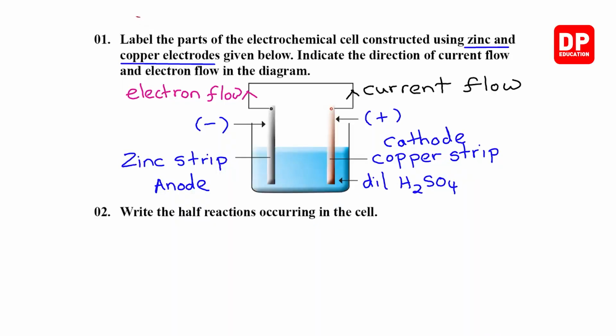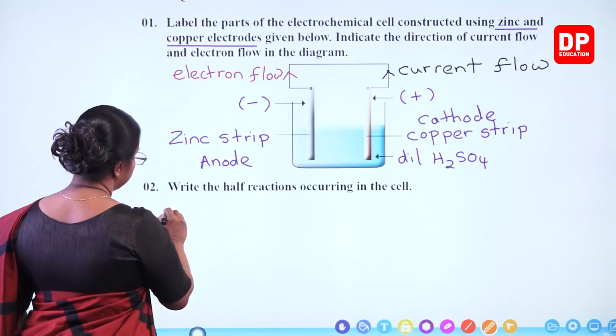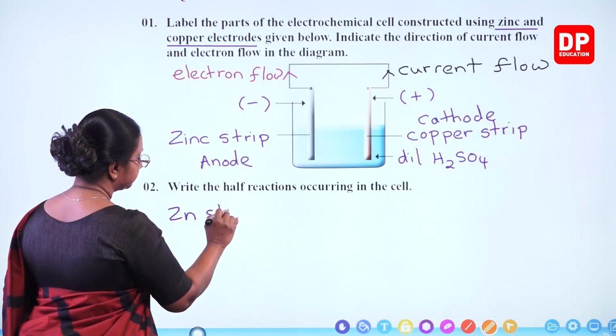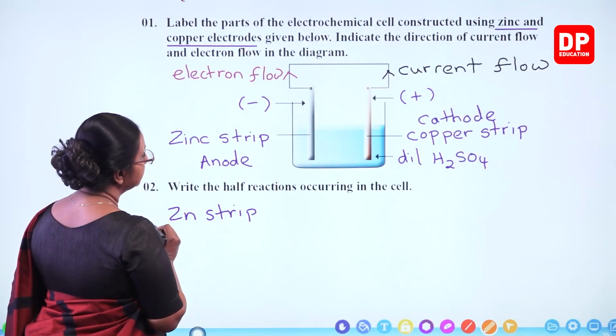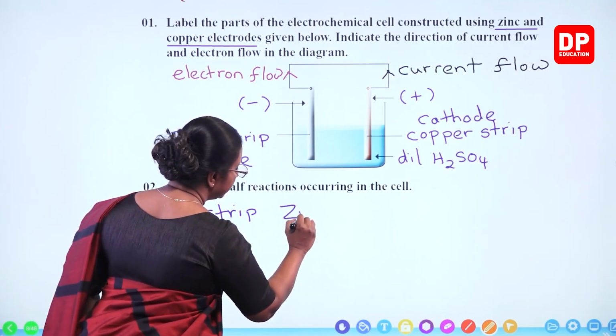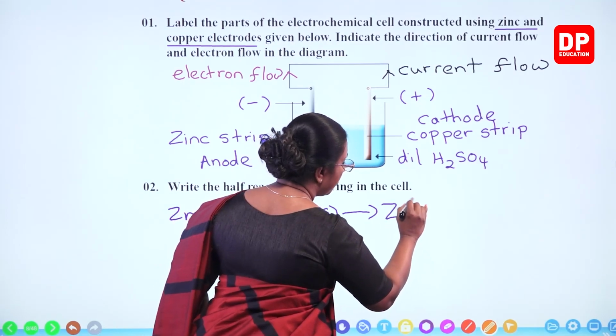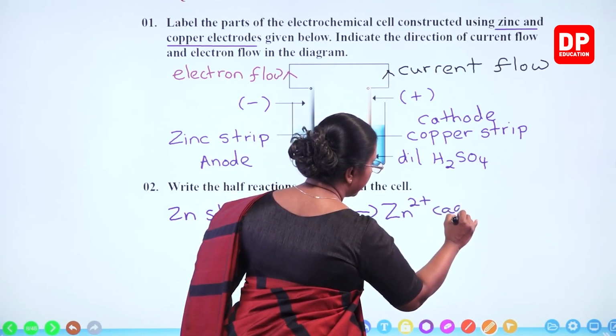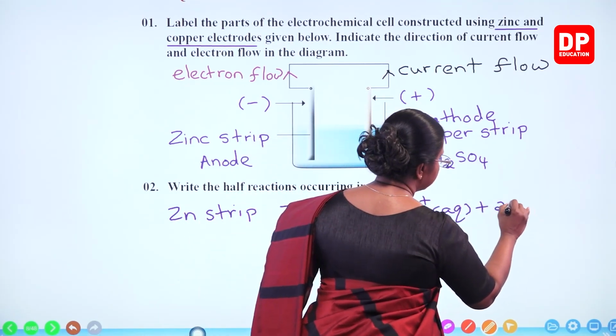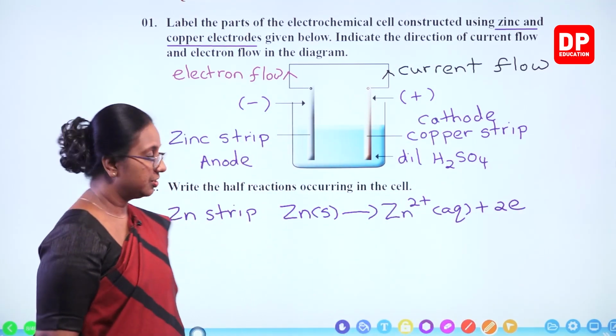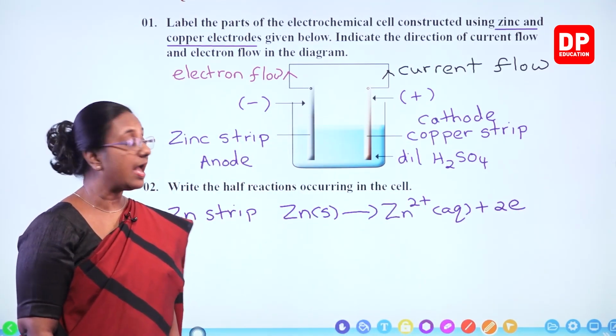Write the half reactions occurring in the cell. Half reactions. So the zinc strip. What happens at the zinc strip? Zinc dissolves. Zinc solid loses electrons, forming zinc 2 plus ions. That is the oxidation reaction. So therefore, zinc becomes the anode.